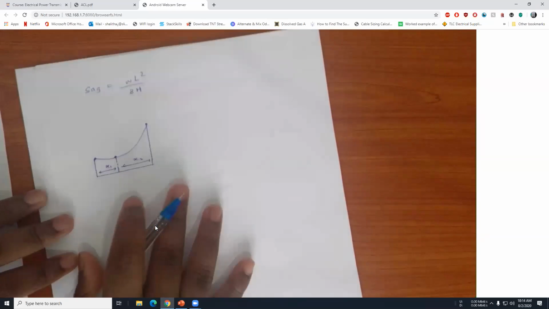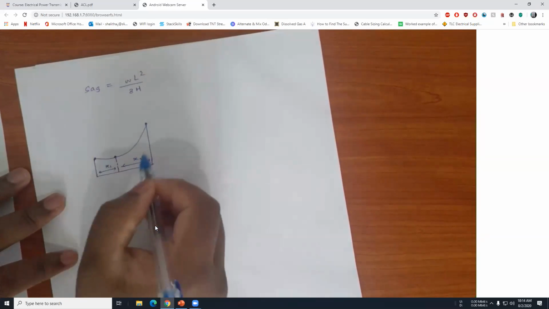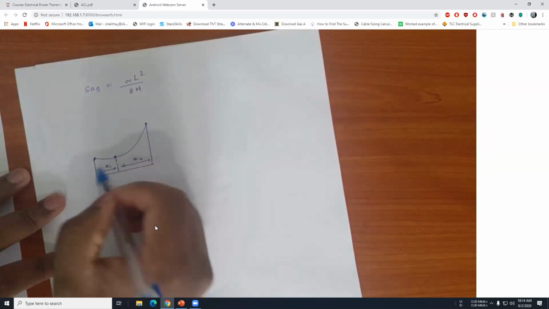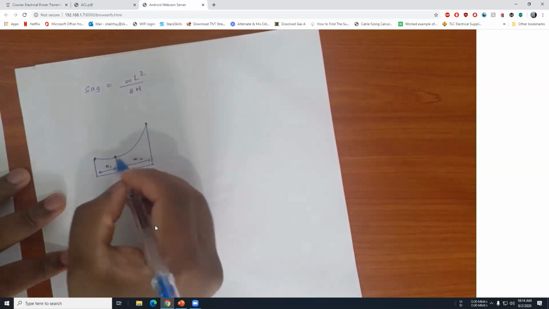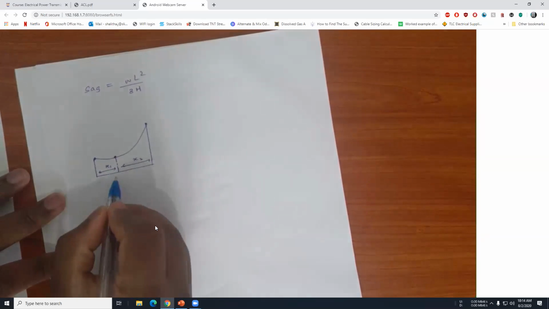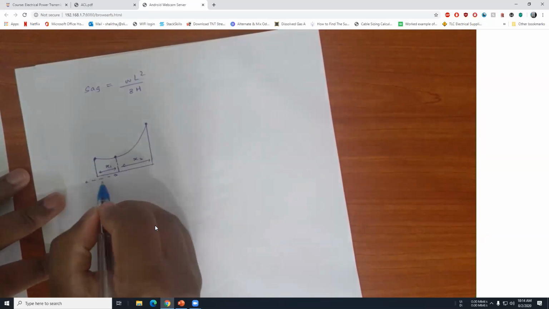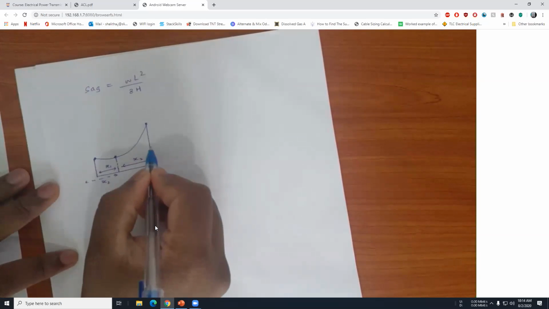So what we are going to do here is consider imaginary equal level towers for these two towers. For the larger one, we are going to have an imaginary equal length tower at 2x2 distance from the original tower.